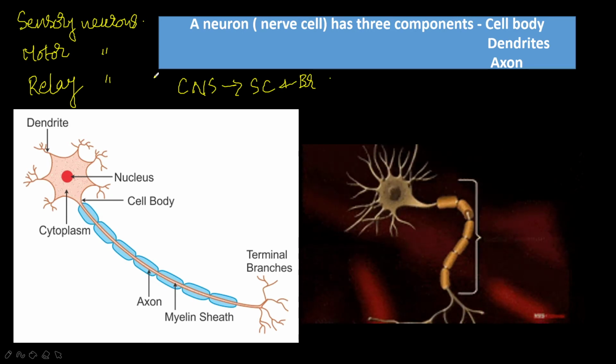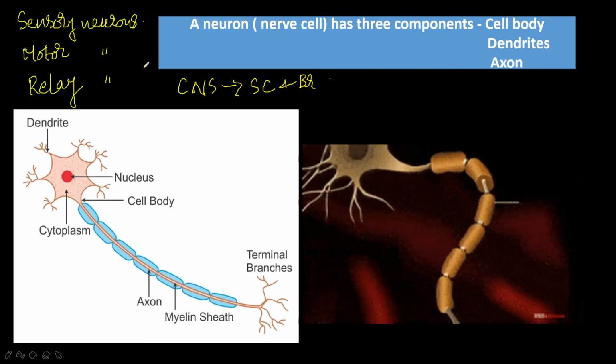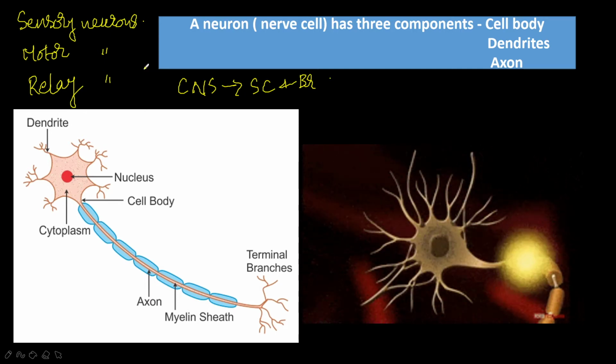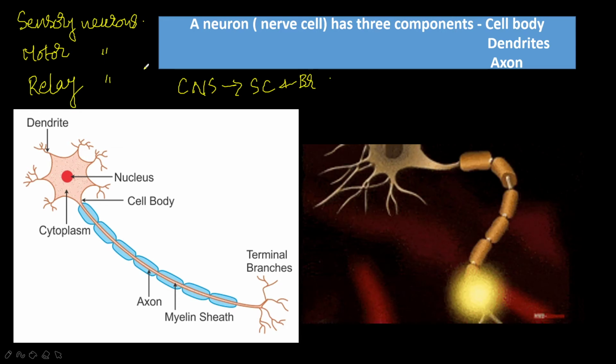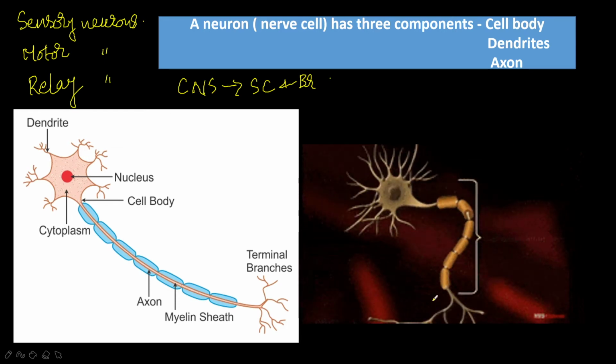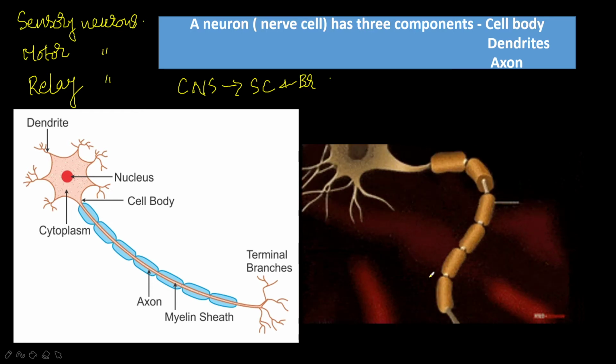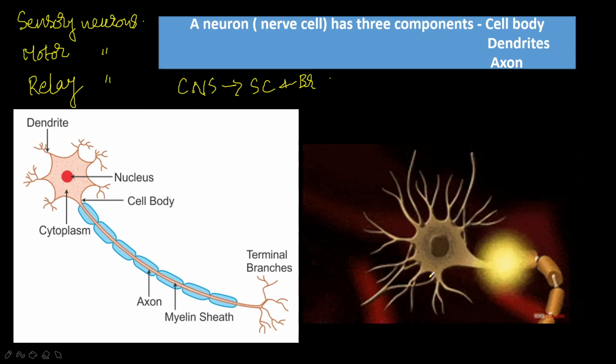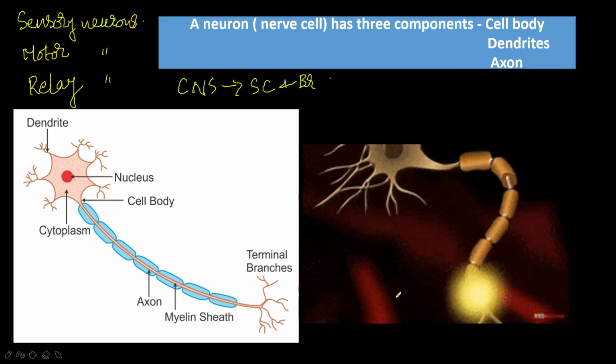Okay, so let us see how this information, nerve impulses, is transferred from one neuron to another in the nervous system. See this small video, you can see and understand. Nerve impulses, which are nothing but the messages, are transferred from one neuron to another neuron.